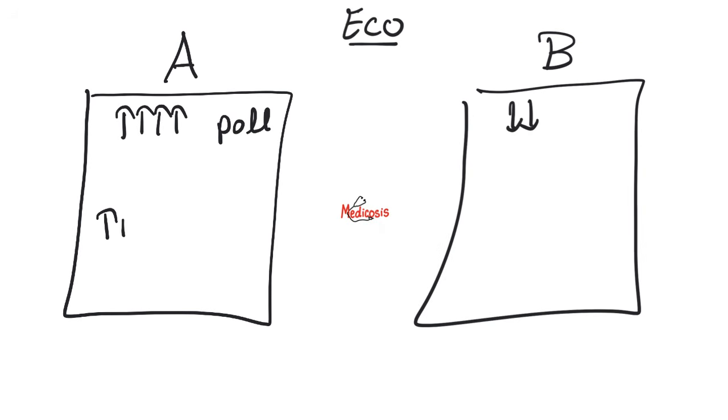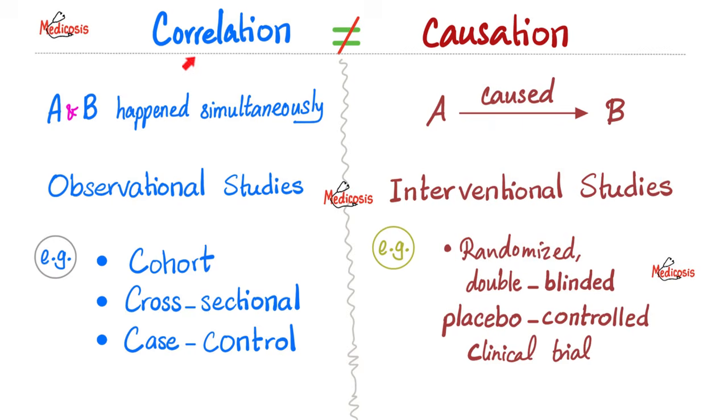We find that there is more COPD in the city with more pollution compared to the city with less pollution. So we can say that there is a correlation between high pollution levels and COPD. Notice that I said correlation, not necessarily causation, because this is an observational study. So we talked about the observational studies: case series, case control, cross-sectional, prospective cohort, retrospective cohort, twin concordance studies, adoption studies, and ecological studies. How about the interventional studies?